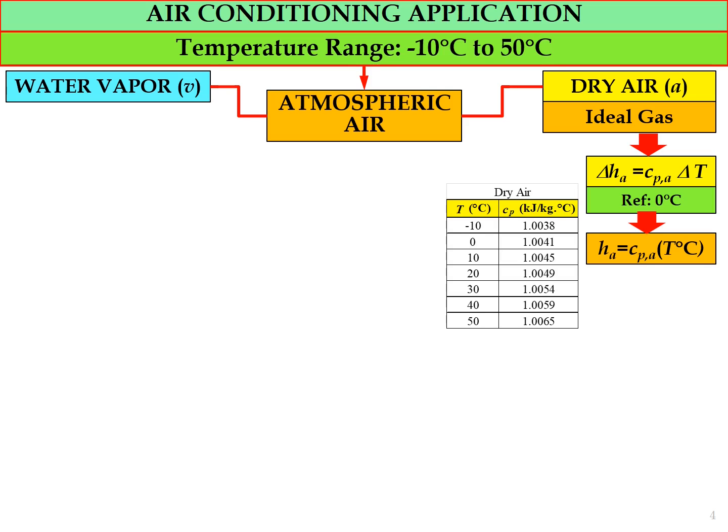The table shows the value of Cp for dry air for different temperatures, from -10 up to 50 degrees Celsius, based on the temperature range for the air conditioning application. So we can see the different values of Cp for different temperatures.